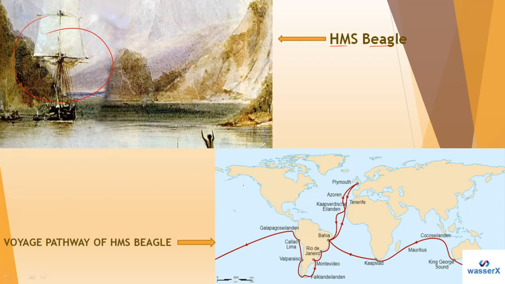In this picture, this red mark is giving you the pathway of the voyage taken by HMS Beagle, along with Darwin, of course.